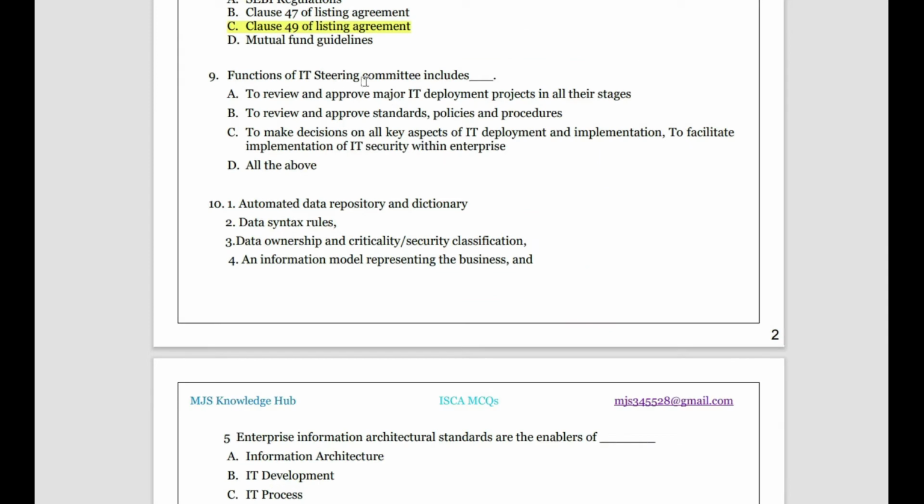Okay, so let us come back to the question. What do the functions of the IT steering committee include? To review and approve major IT deployment projects, yes, they do that. To approve standards, policy and procedure, yes, they do. To make decisions on all aspects of IT deployment implementation, yes, they do. So the answer is all the above.